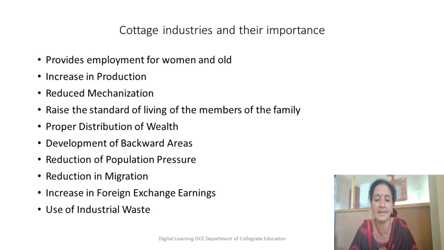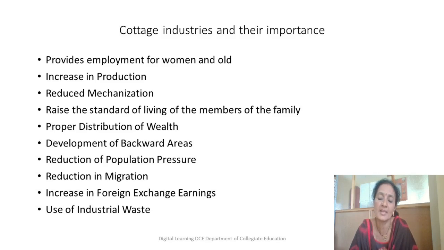An idle mind is the devil's workshop, no? So for that there is no room here, because early in the morning they get up and complete all the household work, and they start working on the cottage industry products they are going to manufacture. So this makes them active. It keeps them active, as well as generating income for them, even for old people.